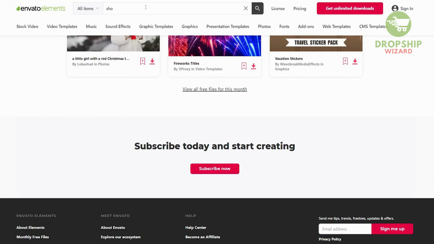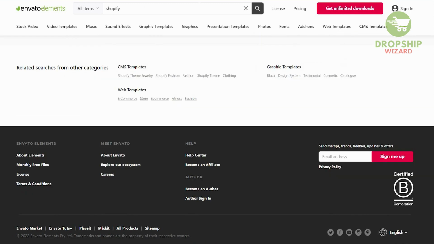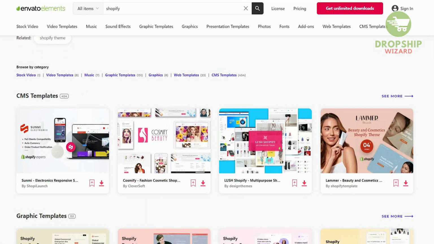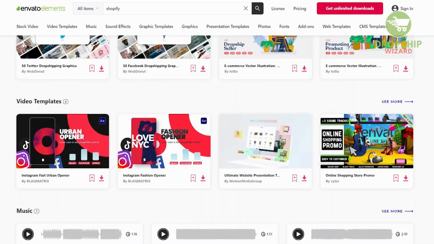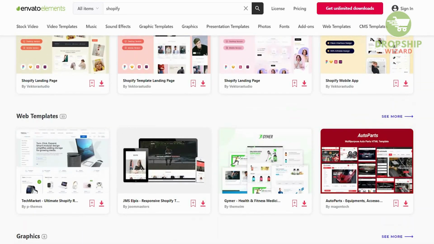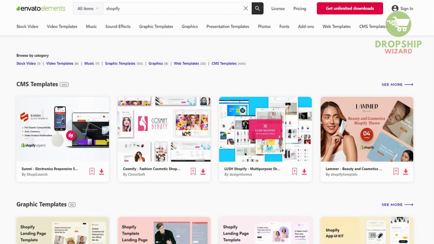What we need to do is search for Shopify, and as we search for Shopify, we will be able to see all the templates that are available for Shopify, and we can select from these templates. These templates are going to give us a competitive advantage, and as we look at all these amazing templates, from the CMS, the graphic templates, the web templates, to the graphics and video templates, it really matters what sort of business you're developing, what sort of dropshipping element and the products you're selling that you want to get across to your customers.